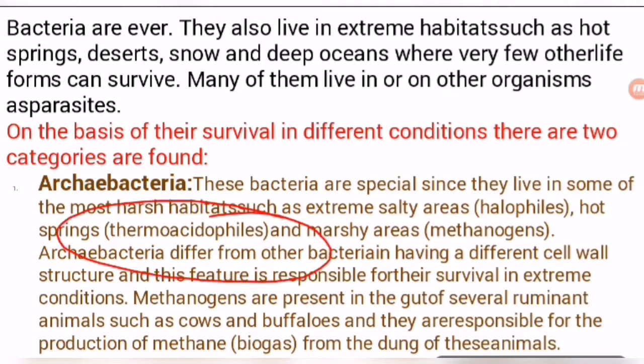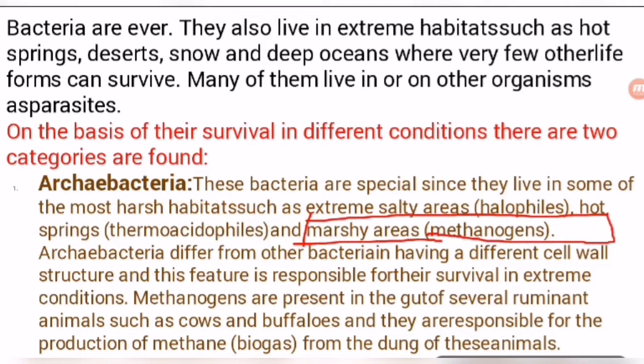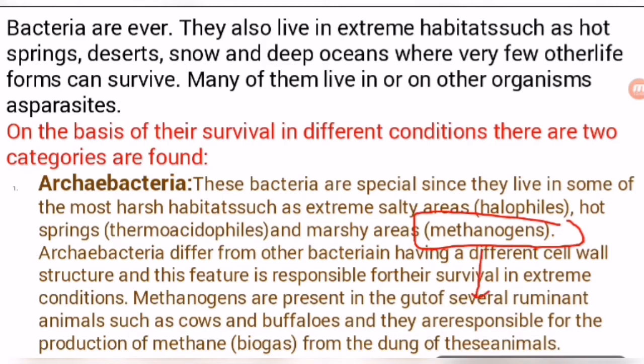So the common term for these bacteria is thermoacidophils. The bacteria which can survive in harsh temperature or extreme temperature can also survive in acidic condition. That is why the common term is thermoacidophils. And marshy area means the bacteria can also survive in very dangerous situations. In marshy area, no animal can survive, or most animals die in this situation. So methanogens are the bacteria that can survive in the marshy area.